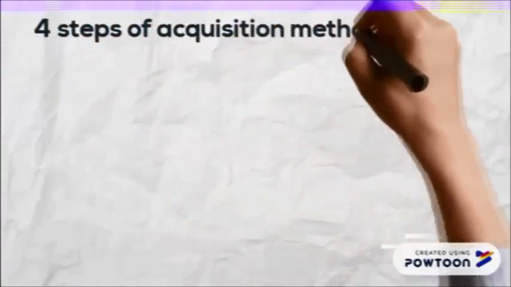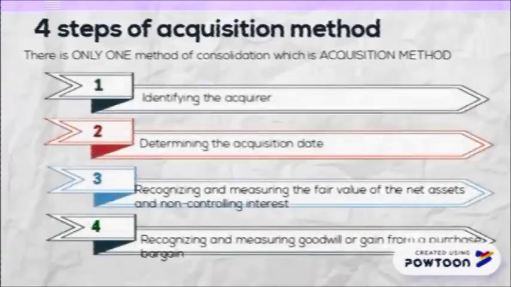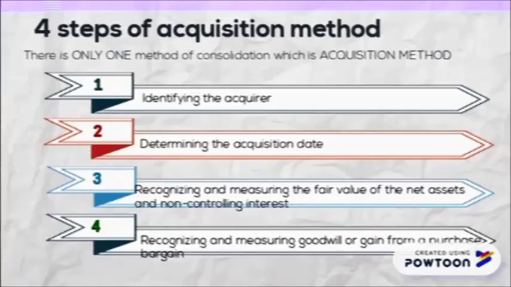There is only one method of consolidation, which is the acquisition method. There are four steps of the acquisition method. The first step is identifying the acquirer. The second step is determining the acquisition date. The third step is recognizing and measuring the fair value of the net assets and non-controlling interest. The last step is recognizing and measuring goodwill or gain from a bargain purchase.